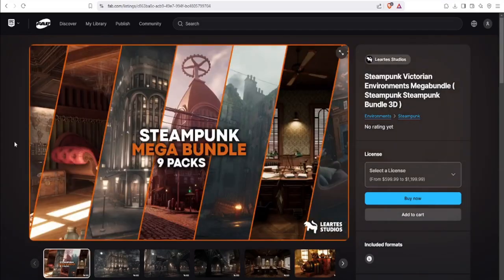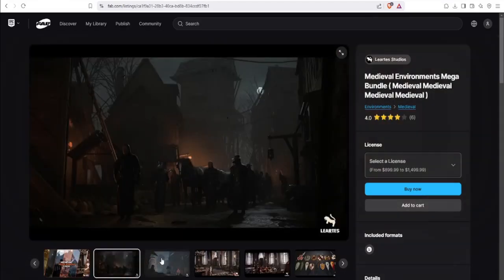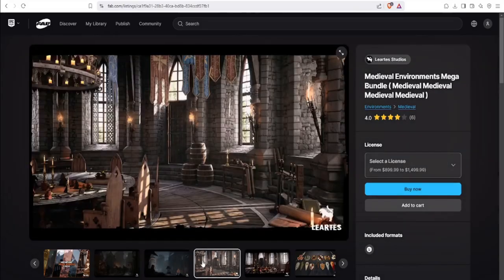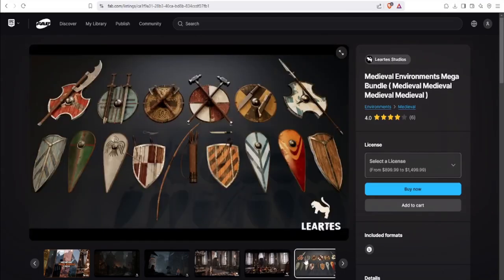Game developers prefer asset packs because they ensure a consistent style and save time searching for individual pieces. The best part? Asset packs can be sold at much higher prices, sometimes ranging from $50 to $200, depending on the quality and quantity of the content.